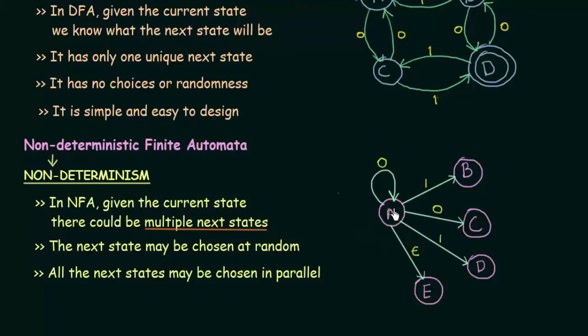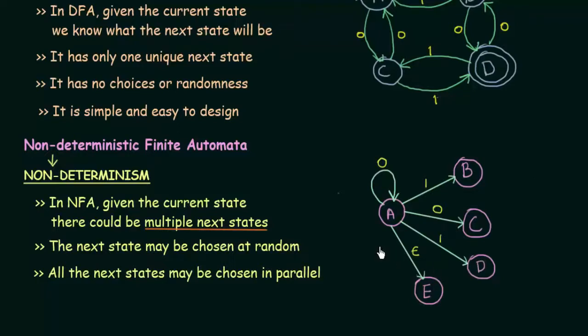Now look at this. We have a state A here, and let's see how it behaves on getting input 0. On getting input 0, it could stay in A itself, or it could even go to state C. It can have multiple next states. And let's see on getting input 1 what happens. On getting input 1, A could either go to B or A could also go to D. So it has multiple next states.